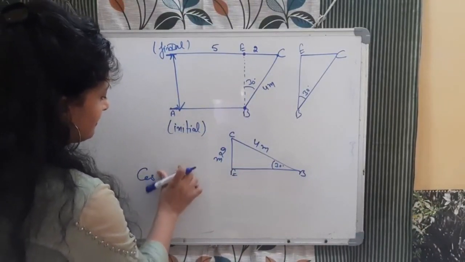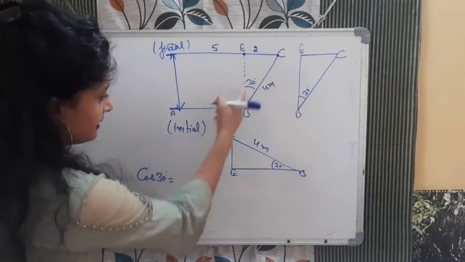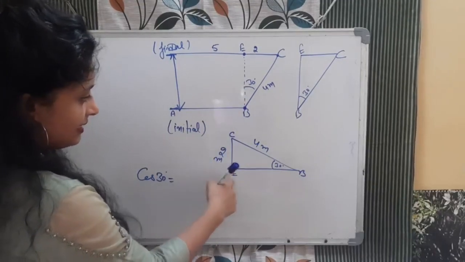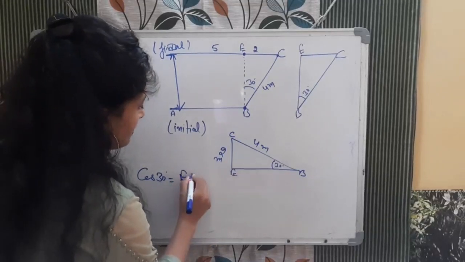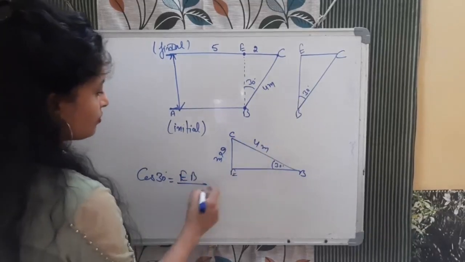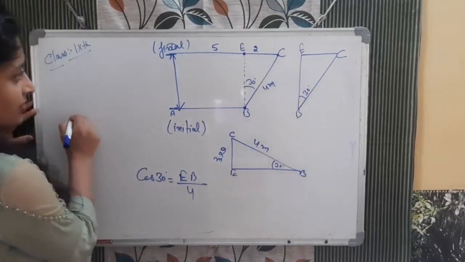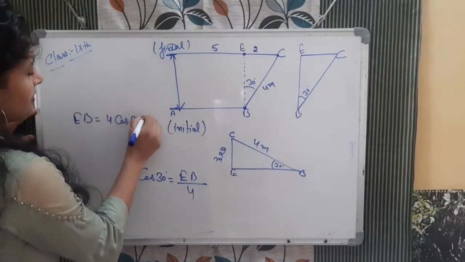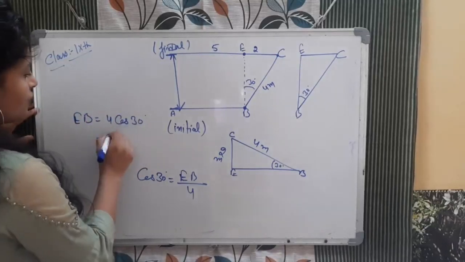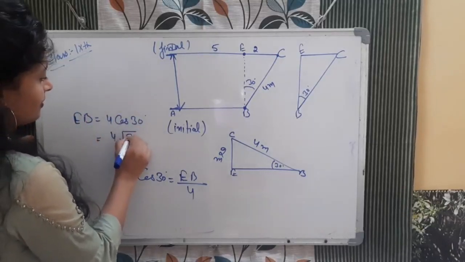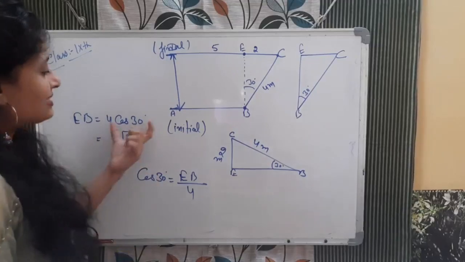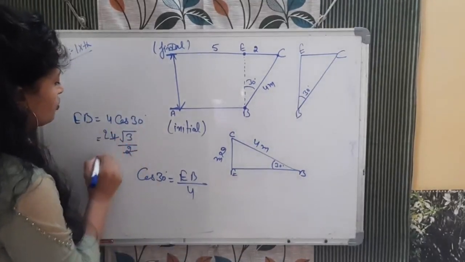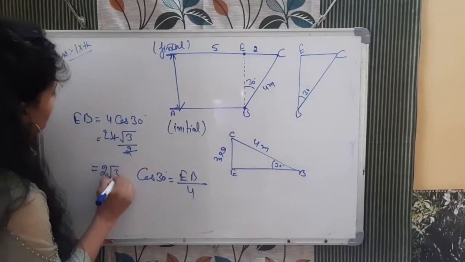So if you want to find out cos theta, what will that be? Cos 30 degree. What is the angle? 30 degree. Base is what? EB, that we need to calculate. EB by hypotenuse 4. So we can get EB is equal to 4 cos 30 degree. So 4, and cos 30 is what? This value is root 3 by 2, and when we cancel, it will be 2. So 2 root 3 is EB.